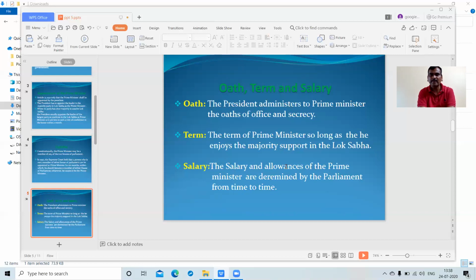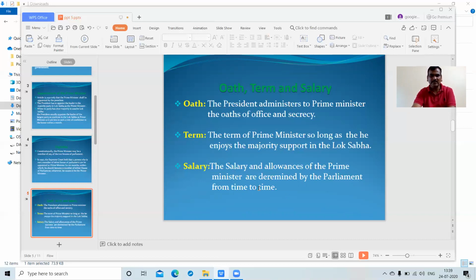Particularly in Article 75(3), the specific focus is the collective responsibility to the Lok Sabha. So the Prime Minister's role is mostly focused on the Lok Sabha.